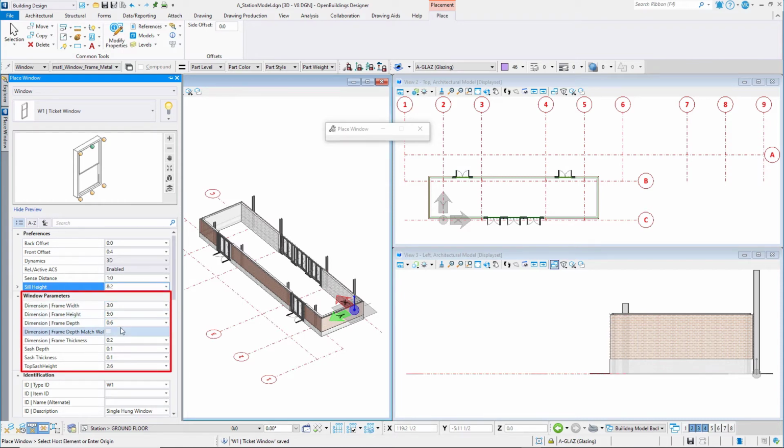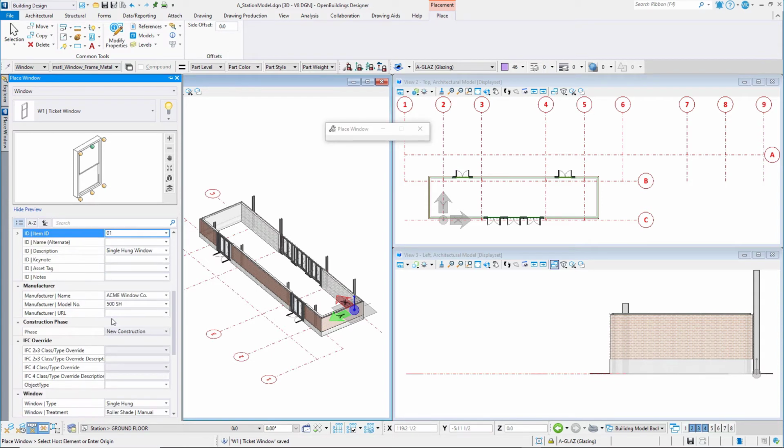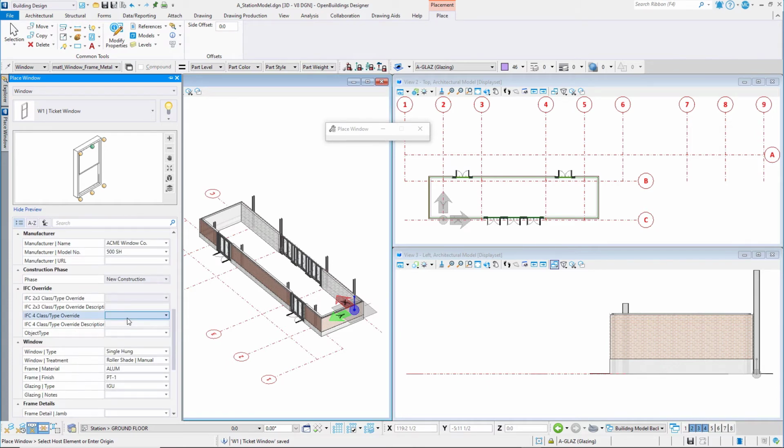On the Window Parameters tab, the default window dimensions should already be set. The window is already defined. Scroll down and view information or properties that were already saved to this window type. This information can be harvested from the model when creating schedules.